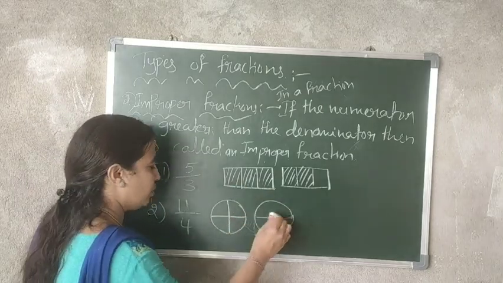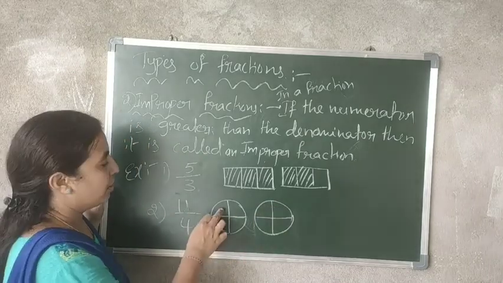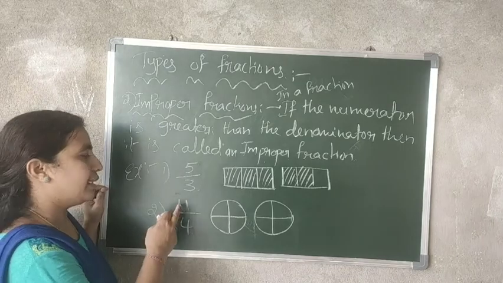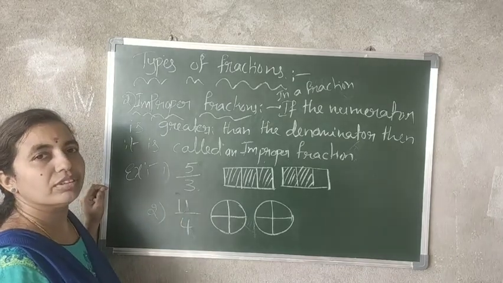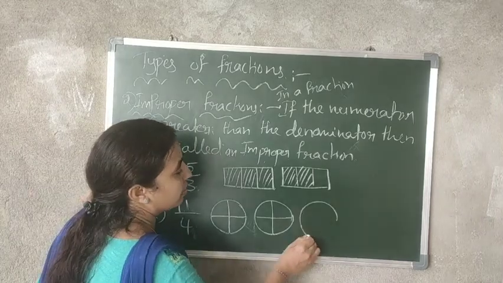Again divide it into 4 parts, based on the denominator. Now count it. 4 and 4, totally 8 only. But here it is 11. So what do you have to do? You should consider one more figure.